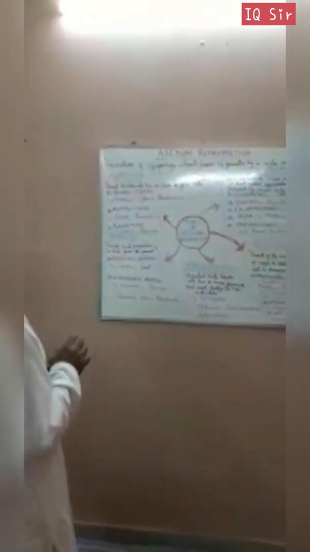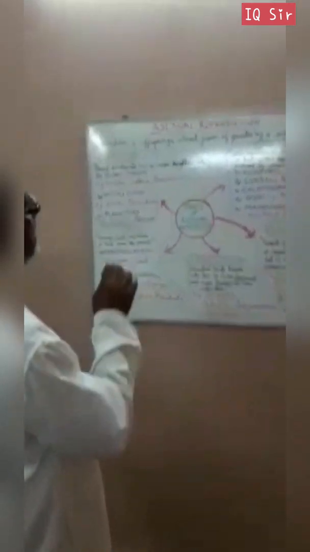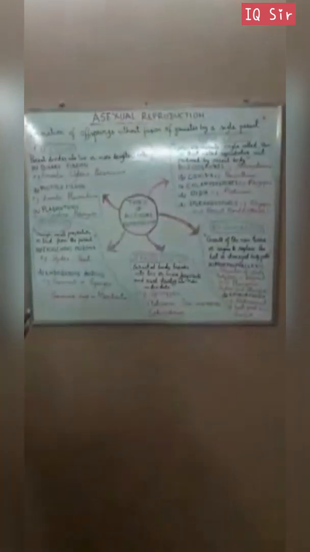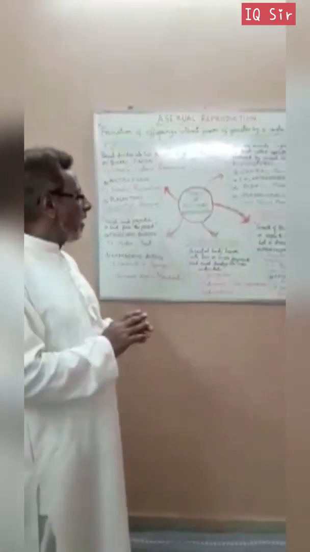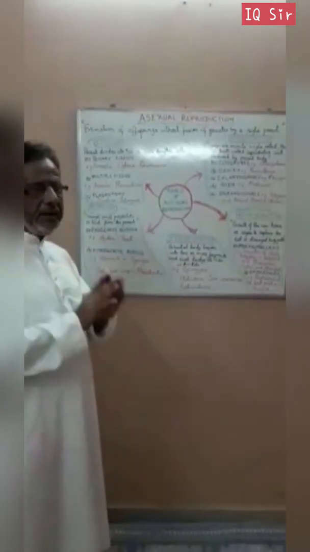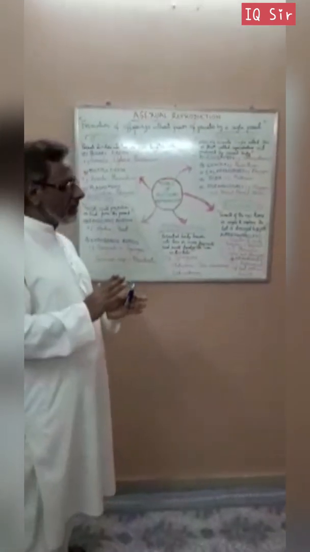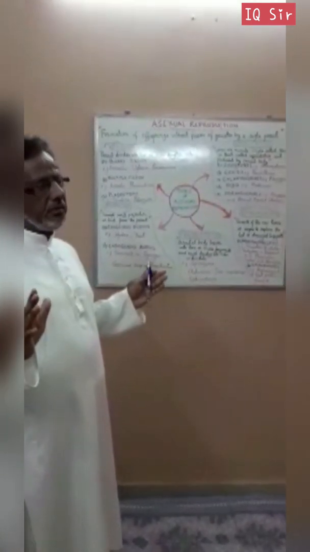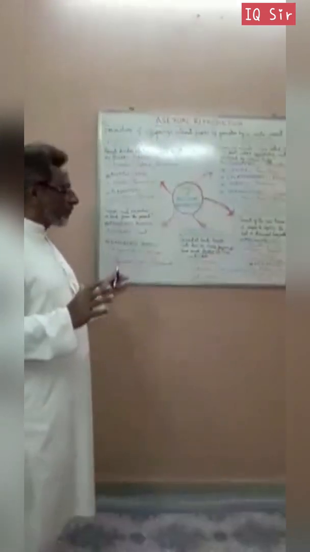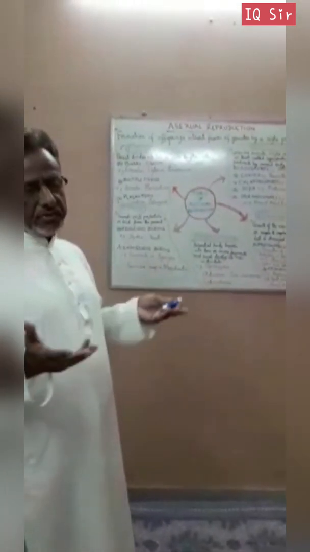So this is all about the different types of asexual reproduction. As you know, it arises from a single parent, therefore the offspring is similar in genetic makeup. The advantage is that similarity is maintained, and the disadvantage is that no variation is brought about, therefore no role in evolution takes place.